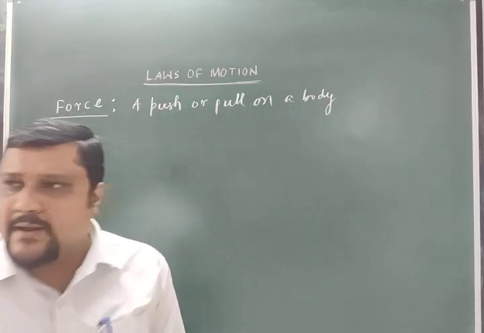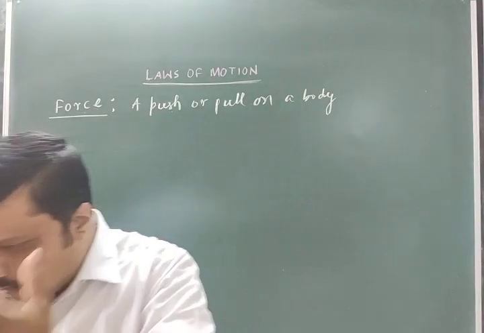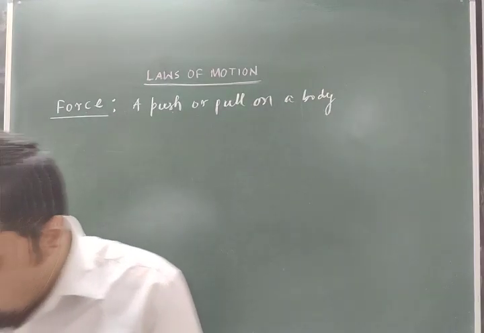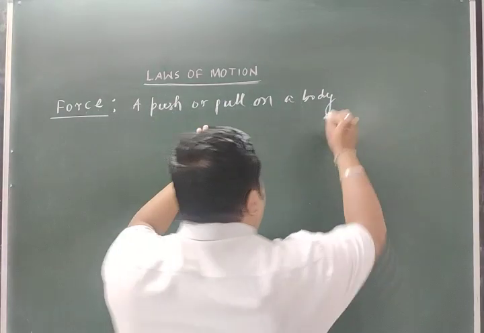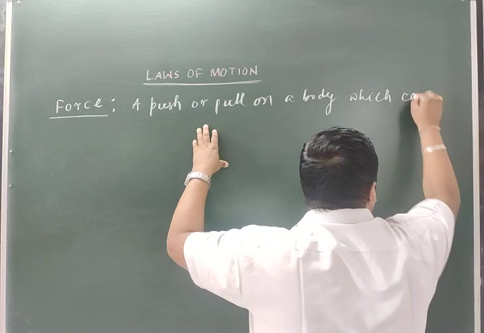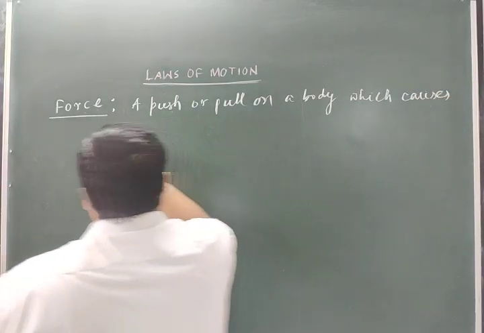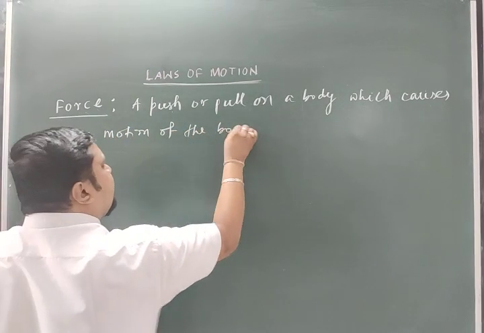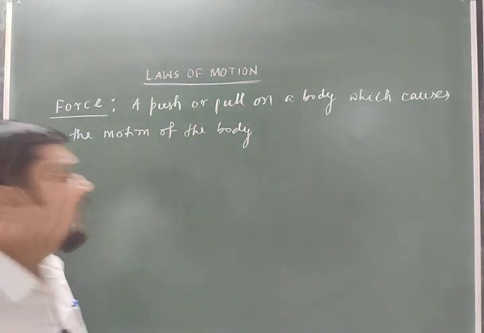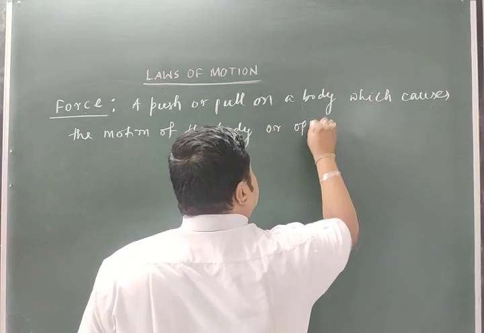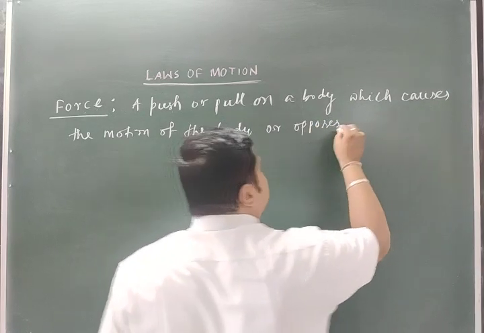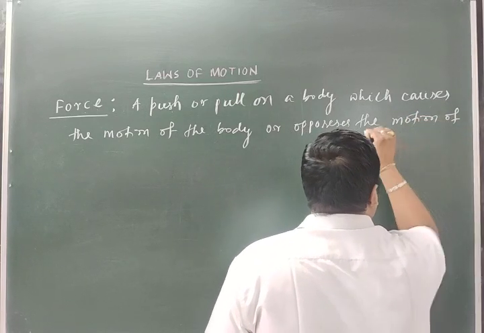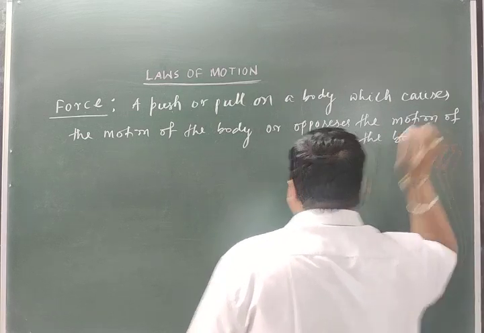So if there is a body, and on this body we push the body or pull the body, which causes the motion of the body, or opposes the motion of the body, that is the force.